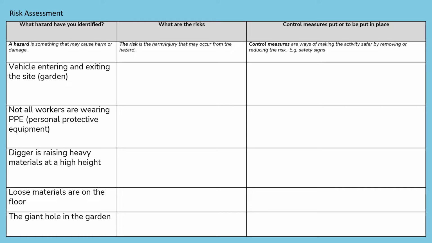So these are the 5 different hazards that I've identified. I identified the fact that a vehicle is entering and exiting the site or the garden. I've identified that not all workers are wearing PPE, personal protective equipment, such as high vis or hard hats, goggles, etc. I've identified that the digger is raising heavy materials at a high height. I've also identified loose materials are on the floor. And finally, I've identified that there is a giant hole in the garden. So all of these things, these are 5 different things that could cause someone harm or injury.